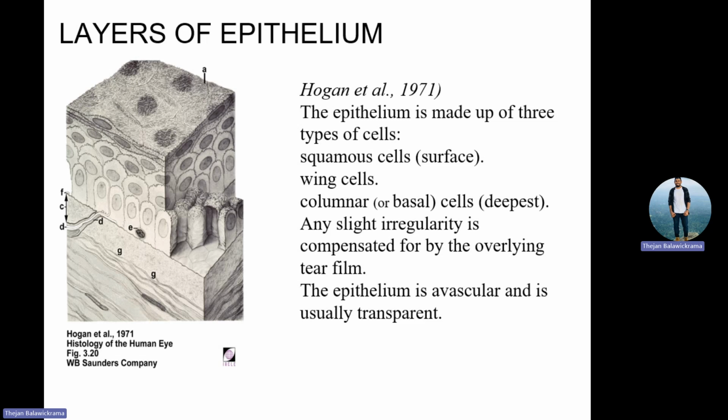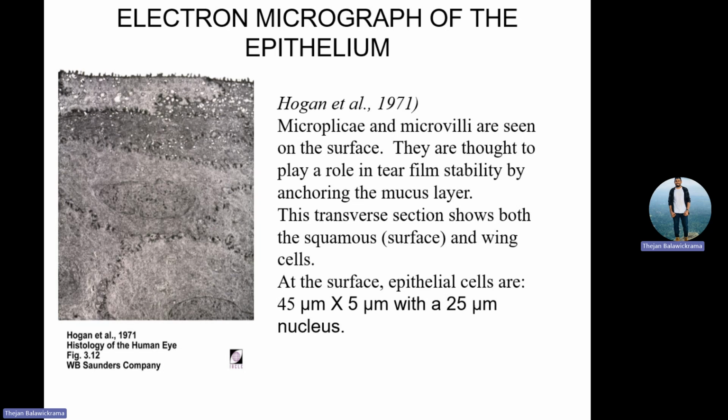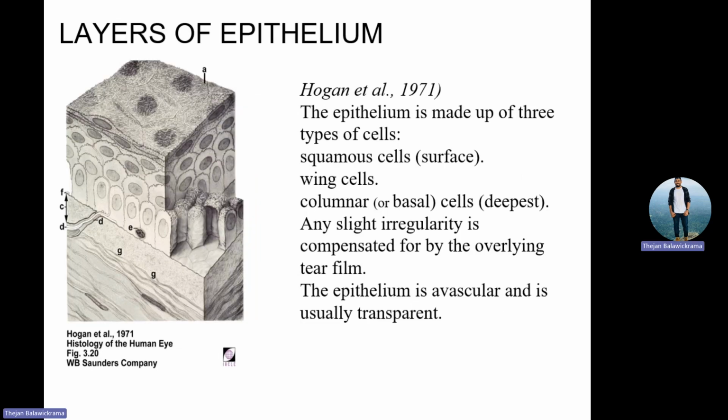Your squamous layers, you will get about two sets of layers in the squamous layer. Then you get two sets of squamous layers, wing cells of again two or three sets of wing layers, and then columnar layers of one set. That is how the arrangement will take place.